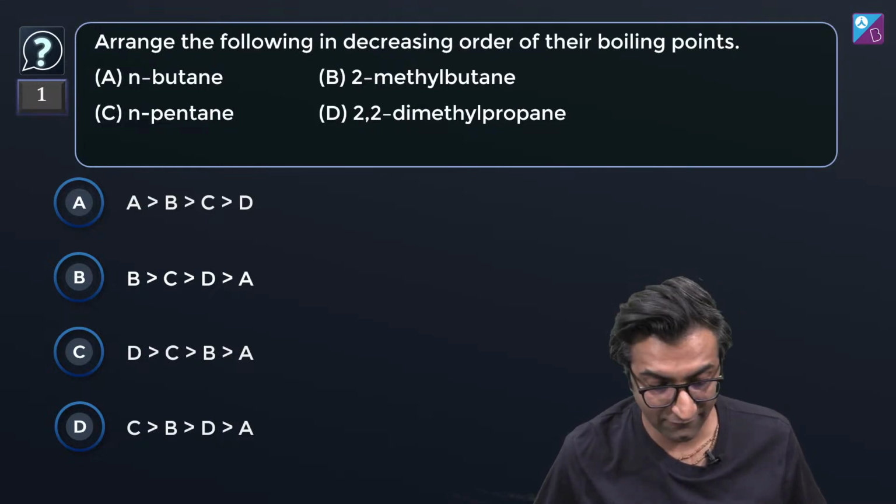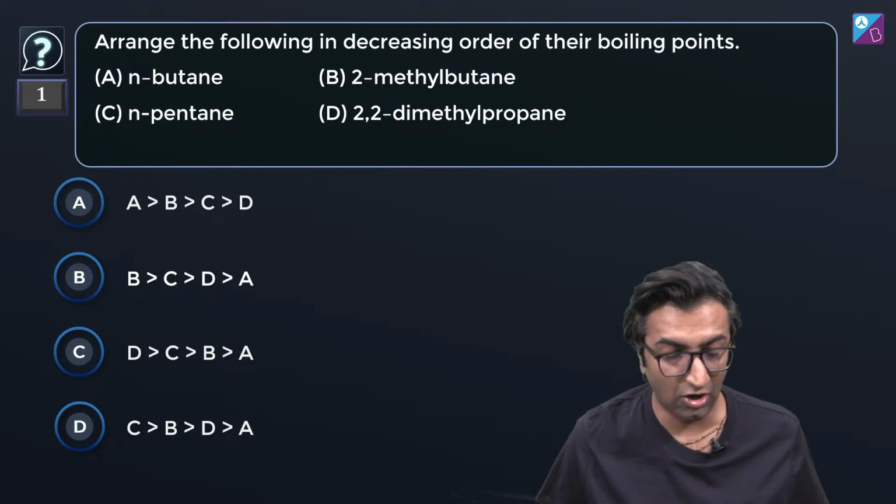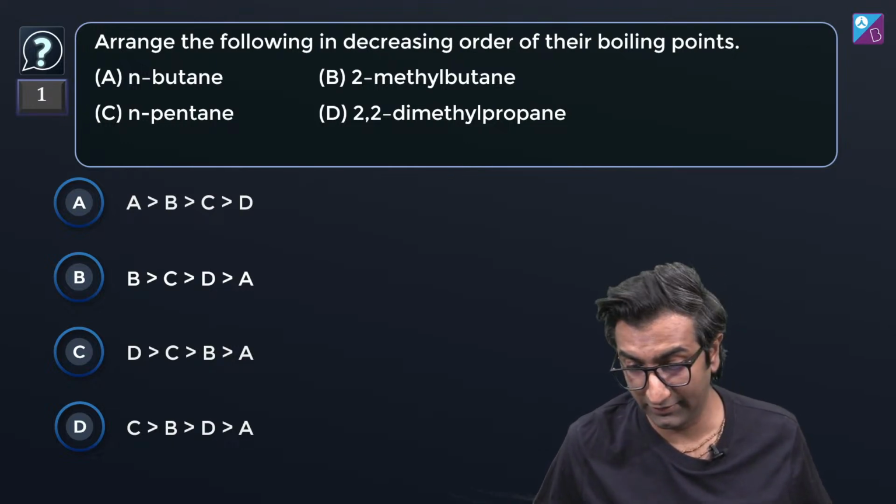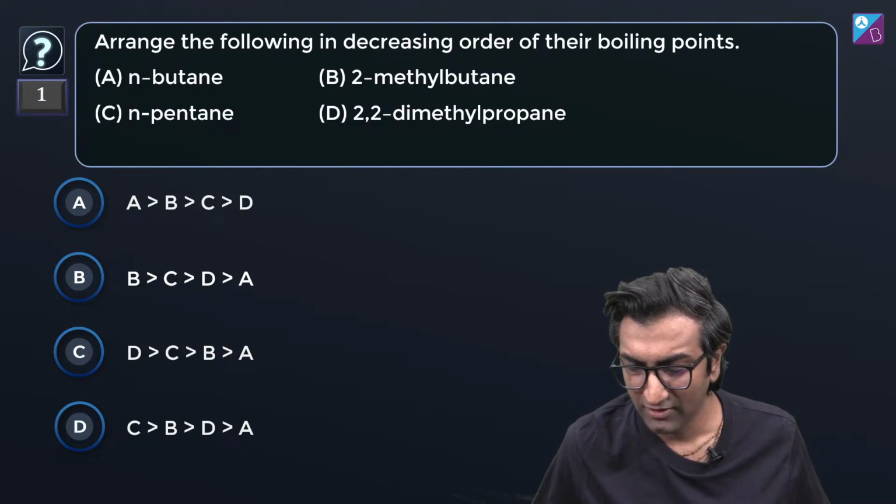Here's the first question for you. Arrange the following in decreasing order of their boiling points. What is the key idea for boiling points? Usually dipole moment. But what do you think?